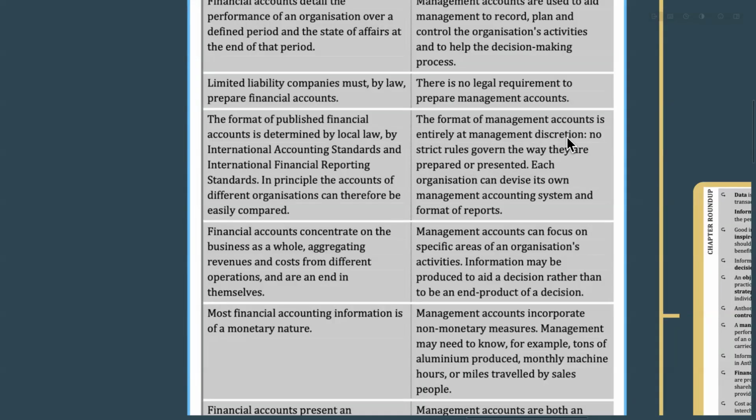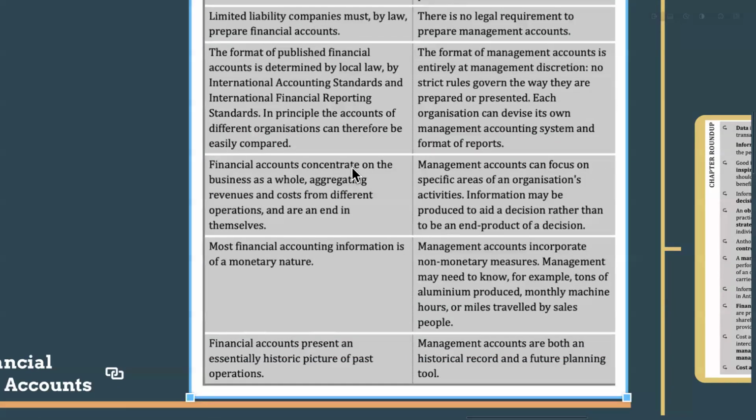So the format of management accounts is entirely at management discretion. No strict rules govern the way they are prepared or presented. So each organization can devise its own management accounting system and format of reports. So there are no hard and fast rules in format.